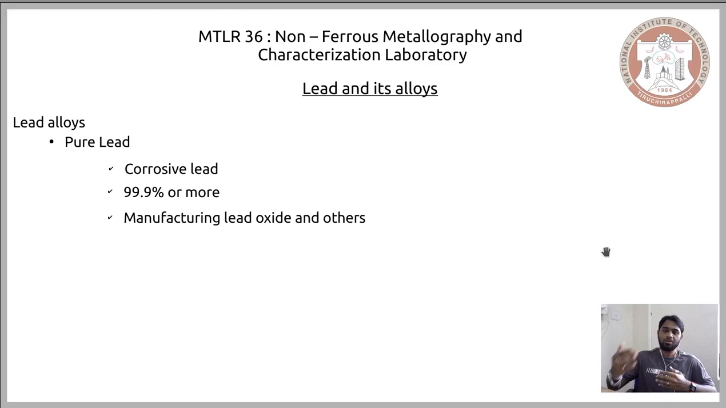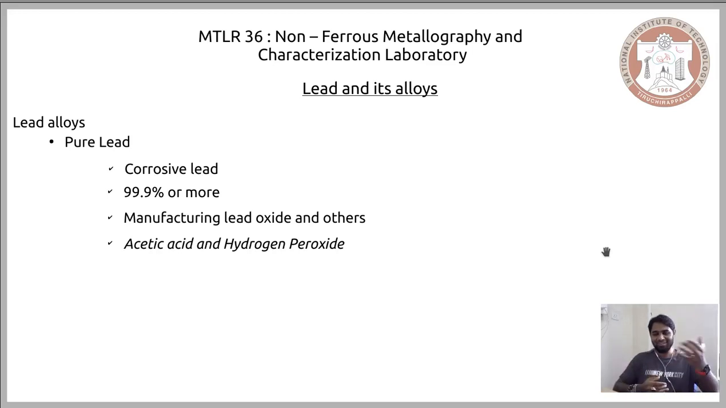Now for etching this pure lead, which comprises 99.9% lead, it sounds like an ad, but yeah, that's how it is characterized. When you have a material that is so pure, the etchants involved are acetic acid and hydrogen peroxide. So there is a specific combination of it, and this combination of chemicals acts as the etchant for pure lead.